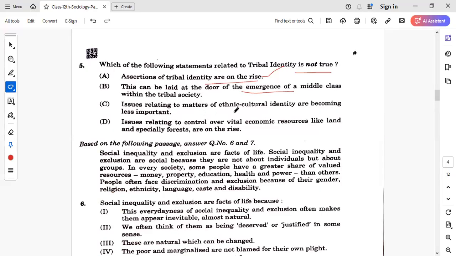Then, issues relating to matters of ethnic cultural identity are becoming less important. Issues relating to control over vital economic resources like land and especially forest are on the rise. This is also correct. So here the correct answer is C, which is not true in the context of tribal identity.